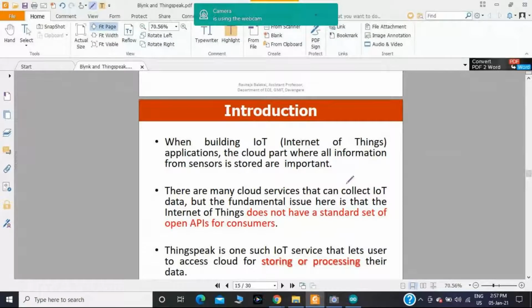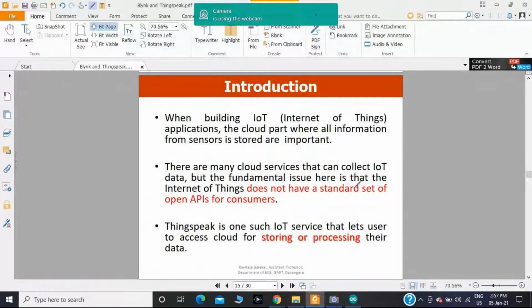There are many cloud services that can collect IoT data, but the fundamental issue here is that the Internet of Things does not have a standard set of open APIs for consumers. In some cases, we are using cloud services where it's very difficult for users to store the data and visualize it.